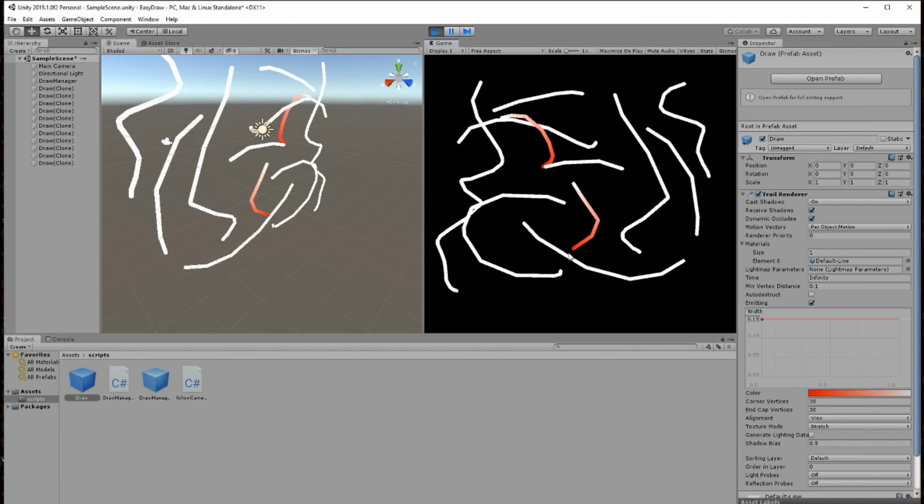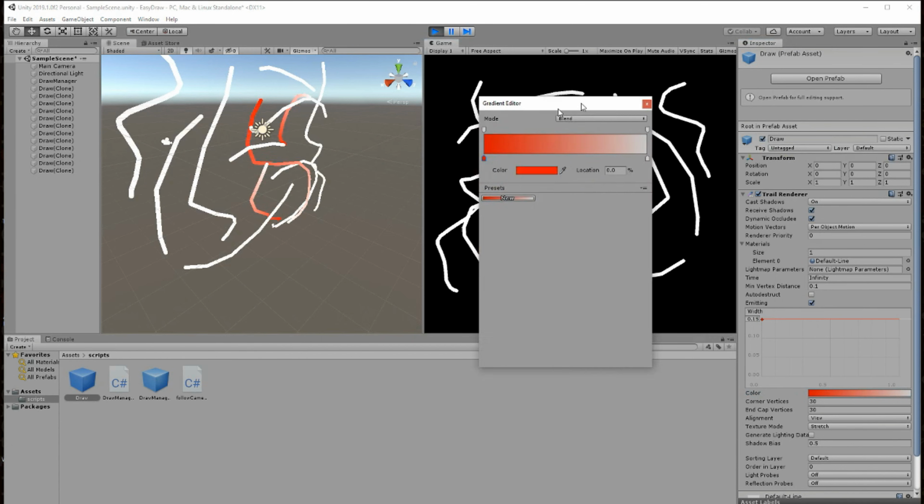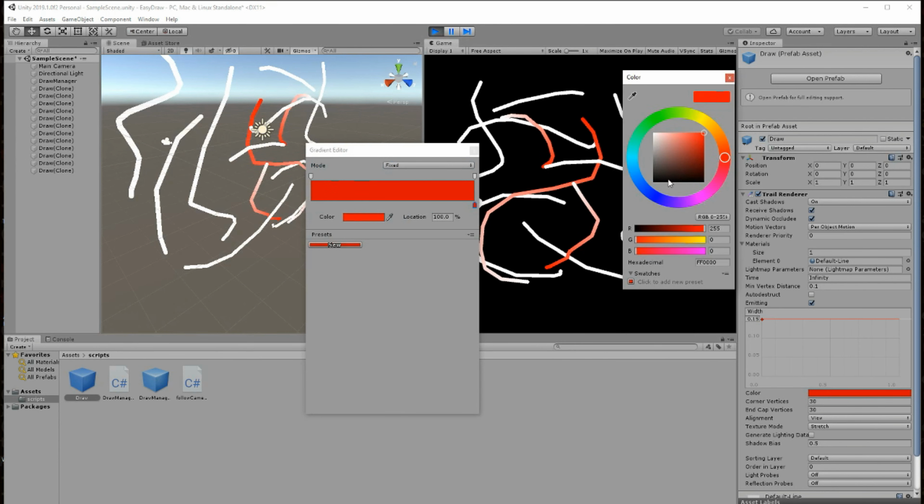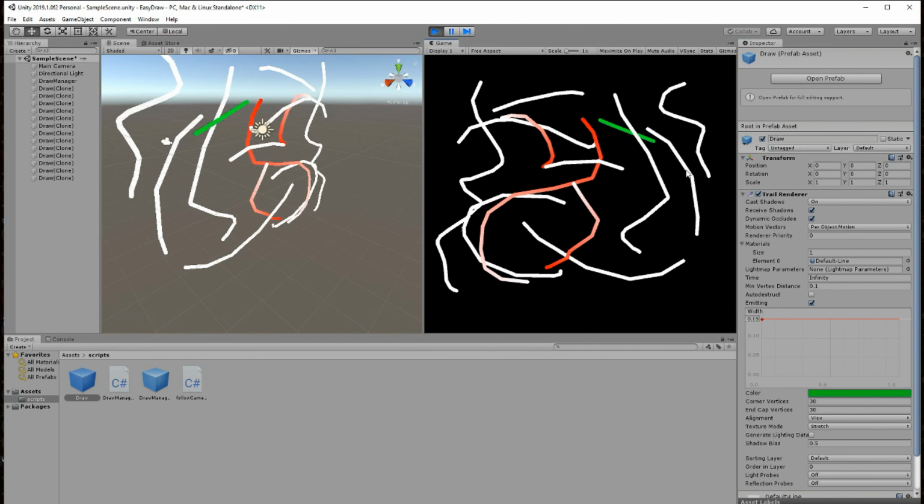So you can also change this to solid, fixed. And of course you can also code it in your script so that you can change it, maybe have a UI.